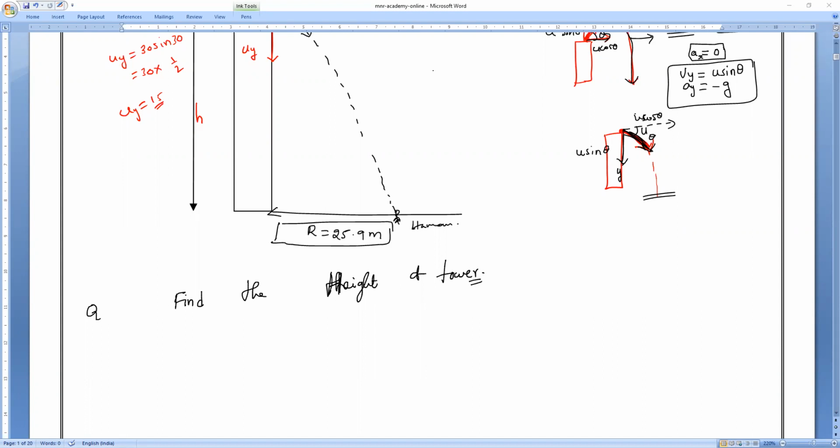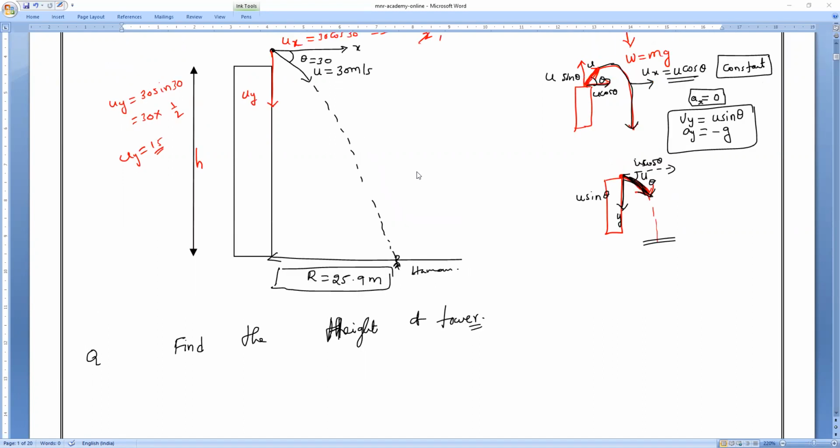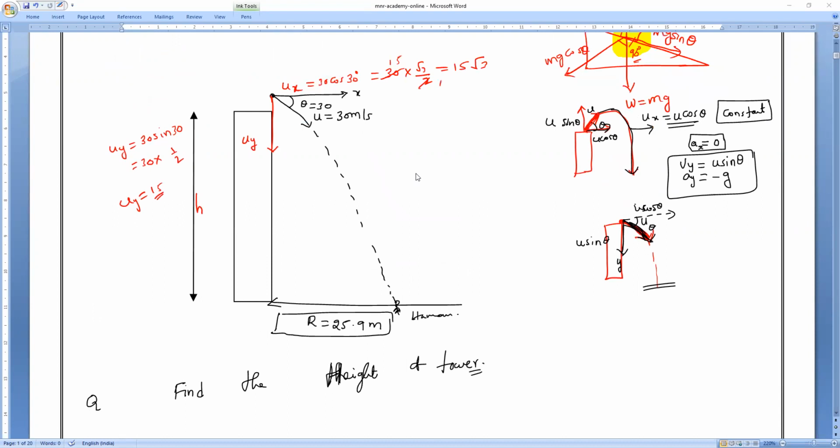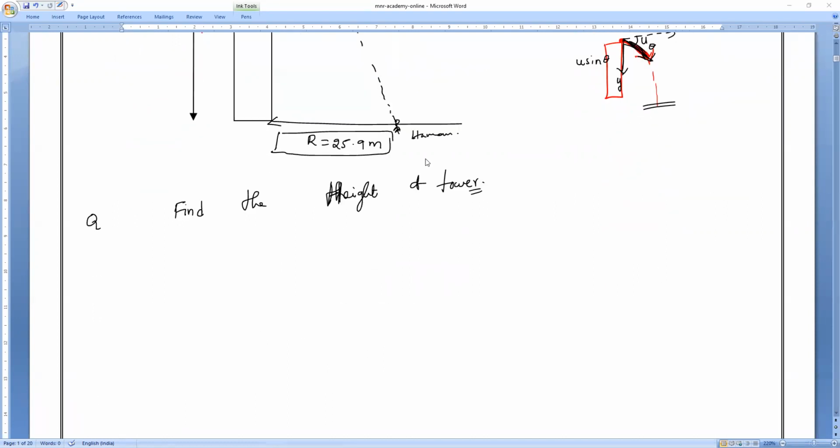Okay. So now let us see. We want to find the height of the tower. So we have to find it in the y direction or x direction. That you tell me first. Y direction or x direction, everyone? Height of the tower in what direction? Y direction only.